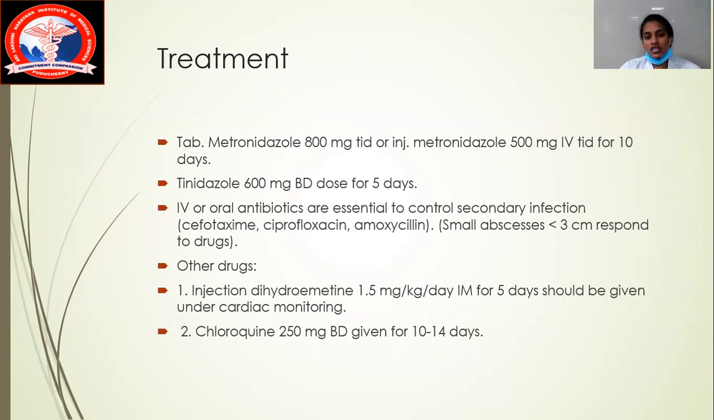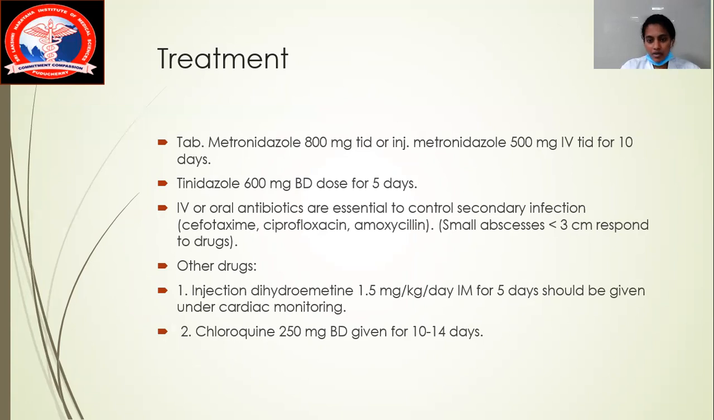If the patient has a secondary infection, what are you going to do? You give an IV or oral antibiotic to control the secondary infection. Which antibiotics can you prefer in these patients? These patients will usually be started on ciprofloxacin, amoxicillin, and cefotaxime. Usually if the patient has only a small abscess, less than 3 centimeters, they respond to all these drugs. Other drugs we can give include dihydroemetine.